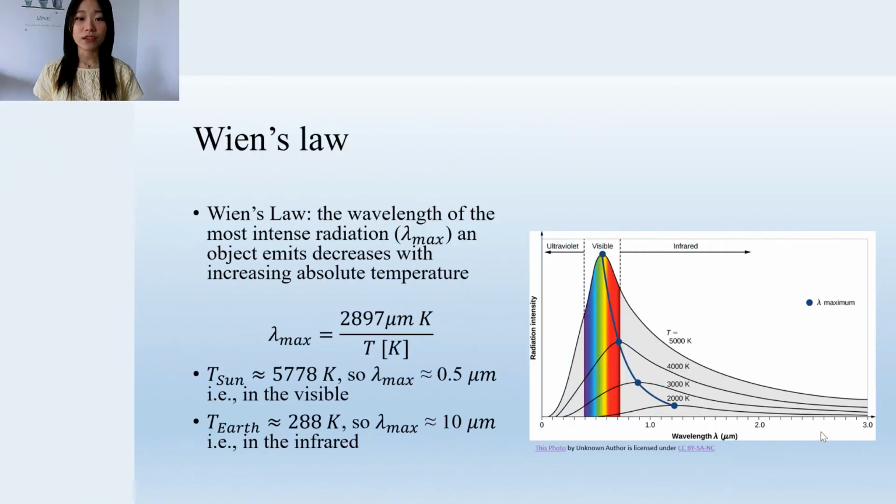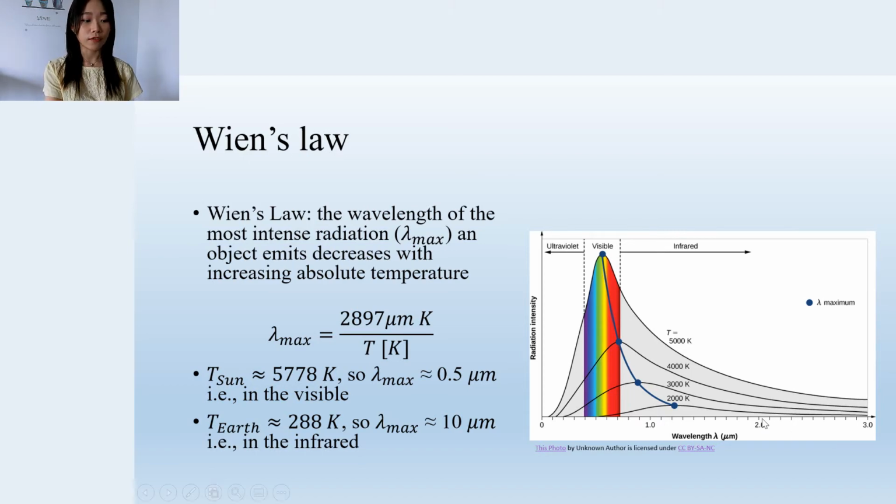So when you take the derivative of Planck's function, set that equal to 0 and then isolate for lambda, that is what you'll get. For example, the temperature of the sun is around 5700 Kelvin. When you substitute this T into Wien's law, you'll find that the sun emits most of its radiation in the range of visible wavelengths.